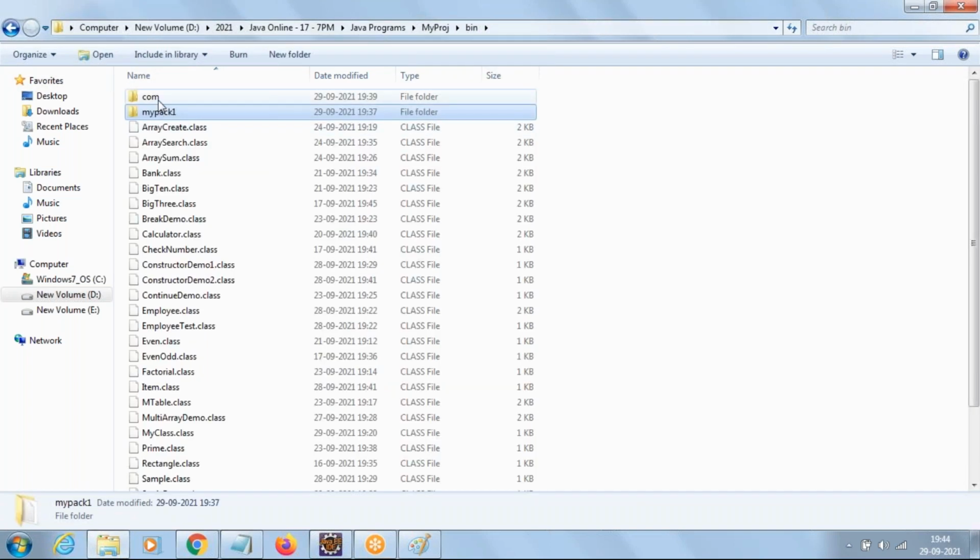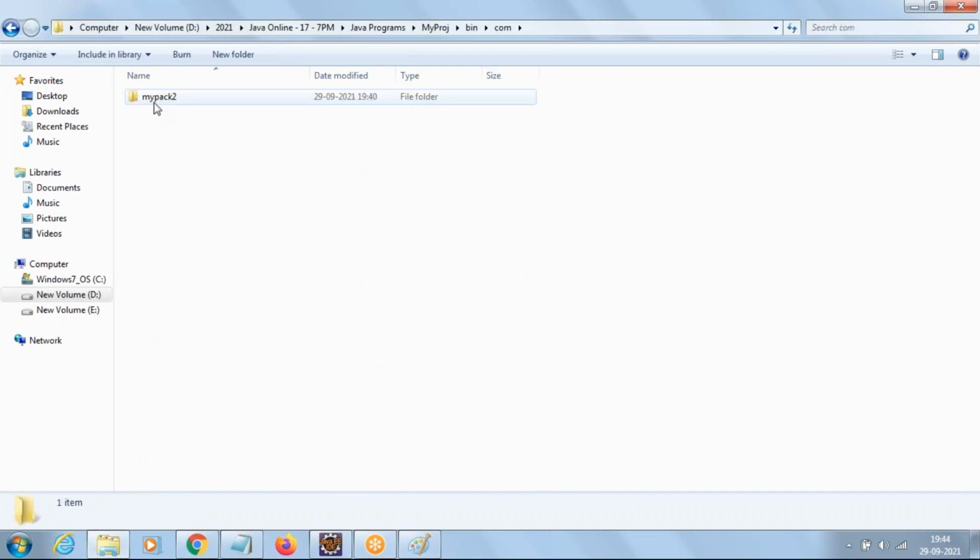And com is a folder. Under com, again one more subfolder, mypack2. Under that you can see CalculatorTest.class. So every word will become a folder here. So com is also a package, you can say, and mypack2 also you can say is a package. But mypack2 belongs to the com folder. That's the reason we are referring to it like com.mypack2.